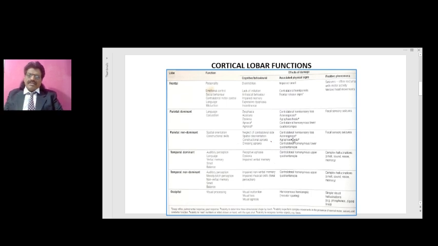They have contralateral homonymous lower quadrantanopia, like the dominant parietal lobe, and like the dominant parietal lobe, they can have focal sensory seizures, because sensations go to the parietal lobe, and if it gets affected, the positive phenomenon is focal sensory seizures. Now let's talk about the temporal lobe. As I said again, in most right-handers the language area is on the left side, so the left side of the cortex becomes the dominant cortex in most right-handers.